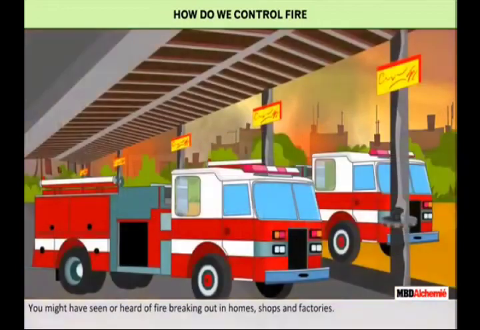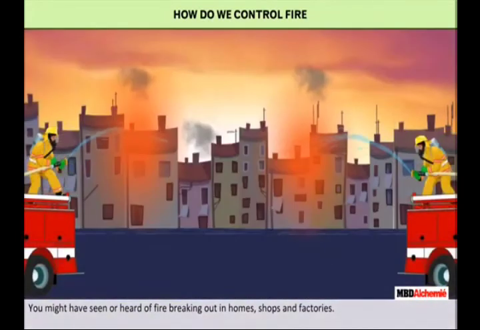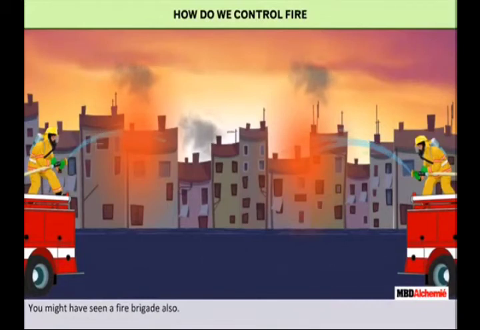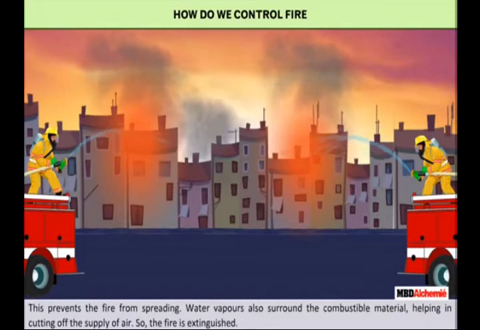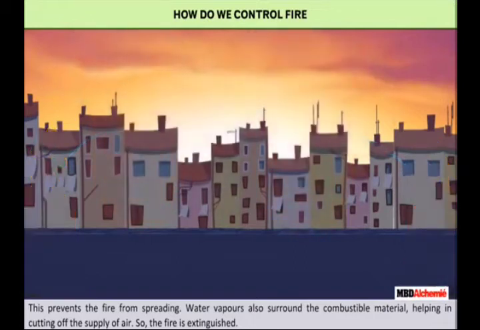You might have seen or heard of fires breaking out in homes, shops and factories. You might have seen a fire brigade also. Fire brigade pours water on the fire. Water cools the combustible material so that its temperature is brought below its ignition temperature. This prevents the fire from spreading. Water vapors also surround the combustible material, helping in cutting off the supply of air. So, the fire is extinguished.